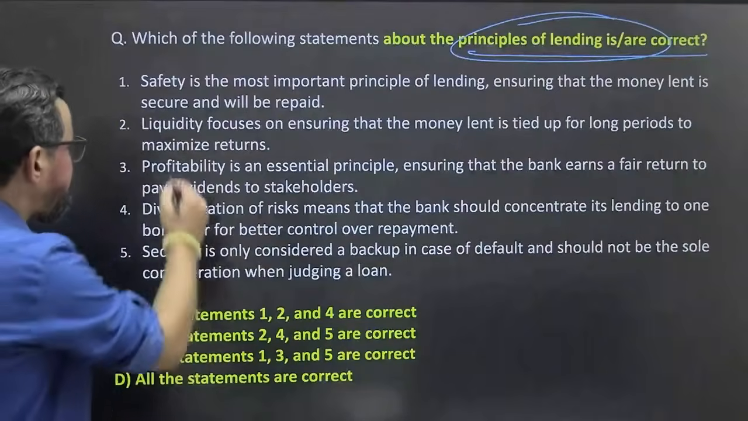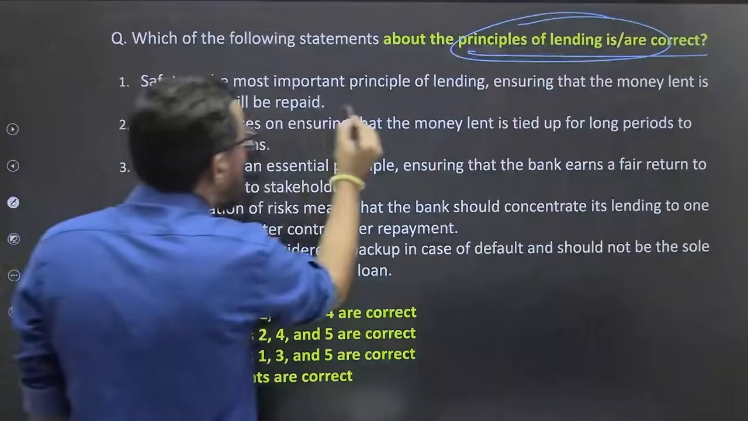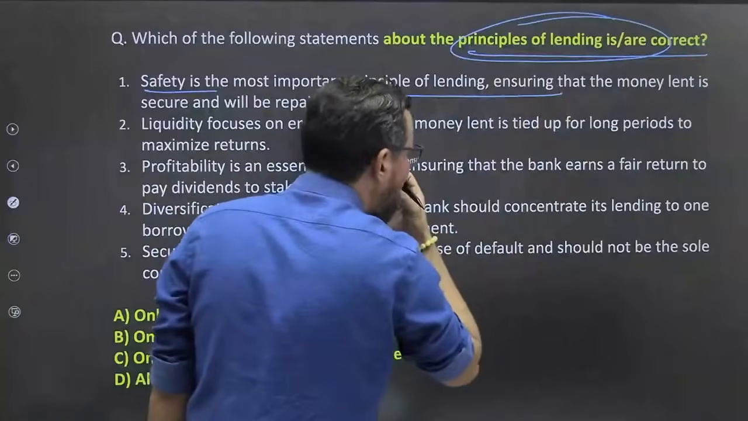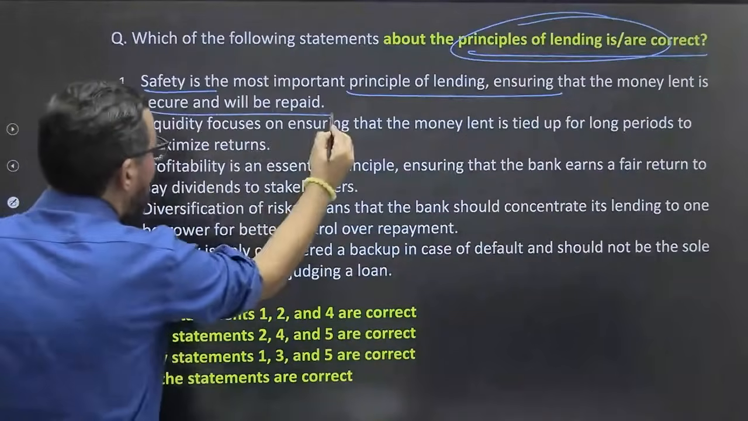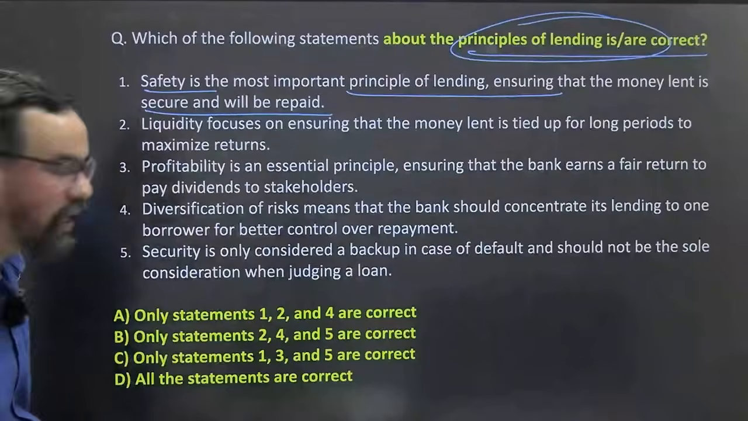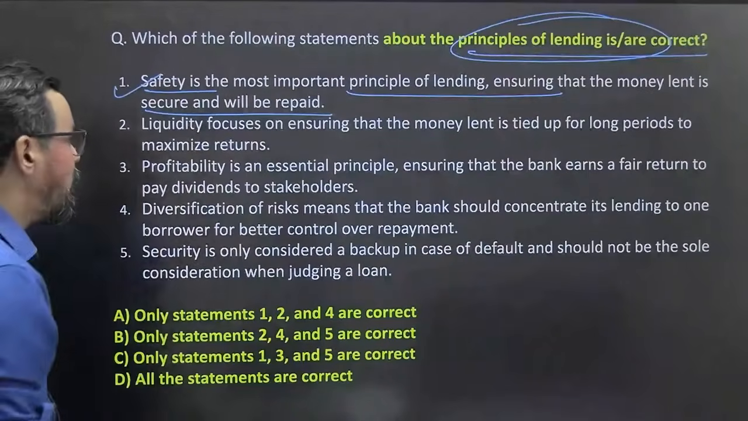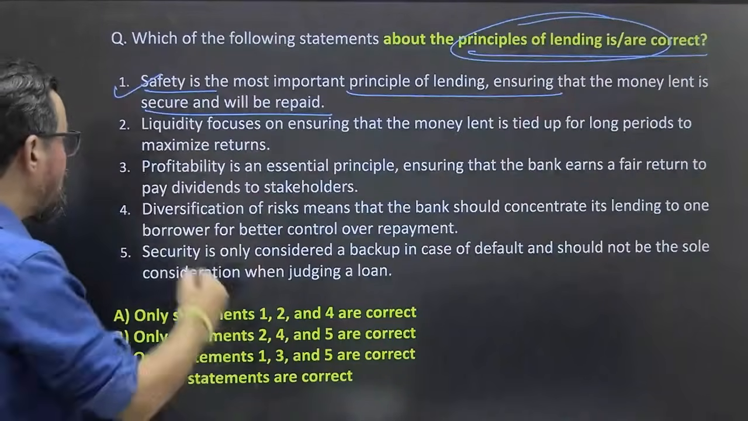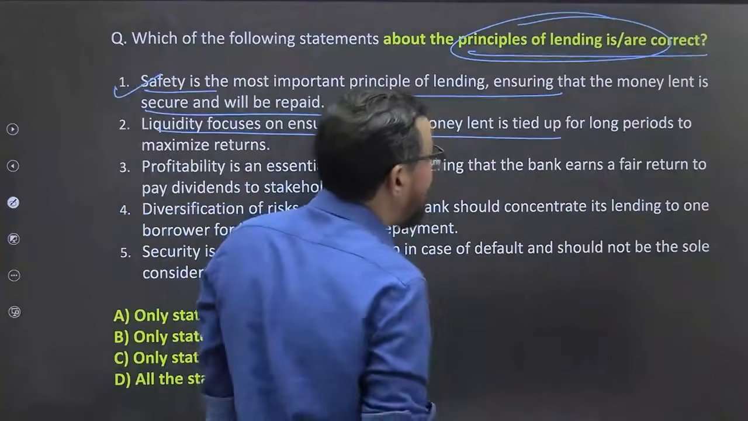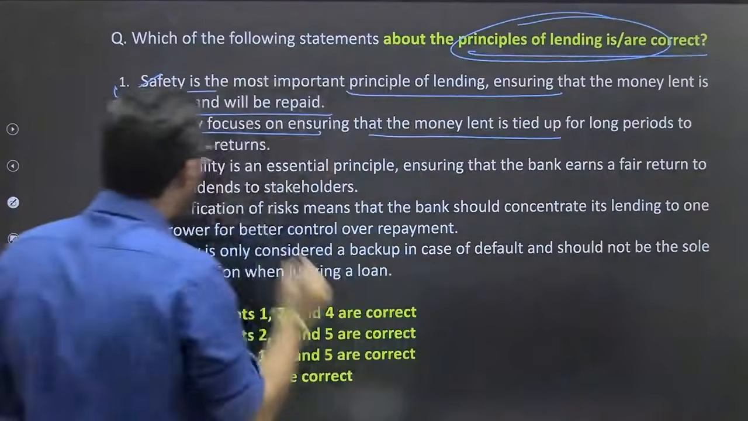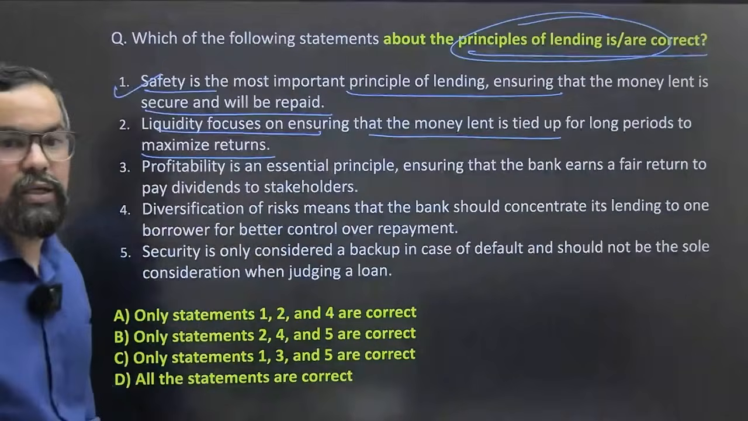So first, safety is the most important principle of lending, ensuring that the money lent is secured and will be repaid. Seems very correct. Absolutely right, okay. Safety is the utmost priority. So liquidity focuses on ensuring that the money lent is tied up for a long term period to maximize the return. So no, okay.